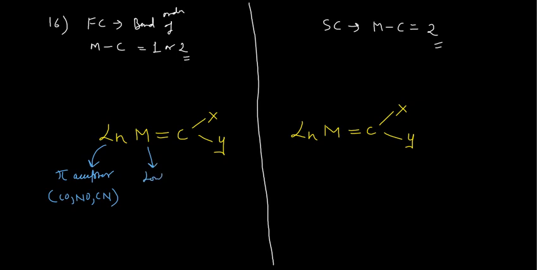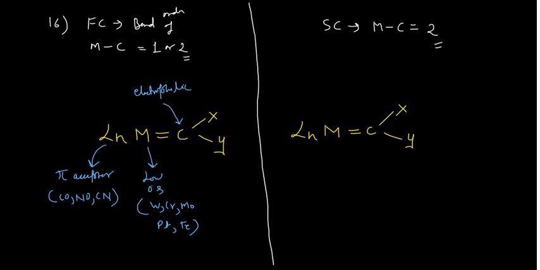Okay, and this metal would be in low oxidation state, and they may be your middle or the late transition metals like tungsten, chromium, molybdenum, platinum also, iron also. Okay, and the carbene carbon which is present here should be electrophilic.